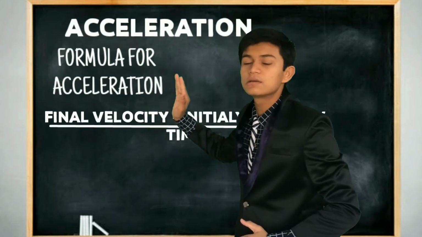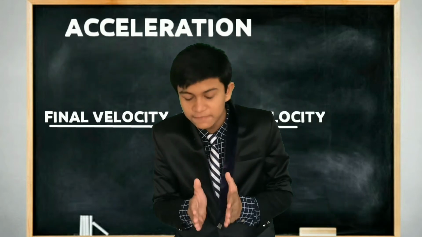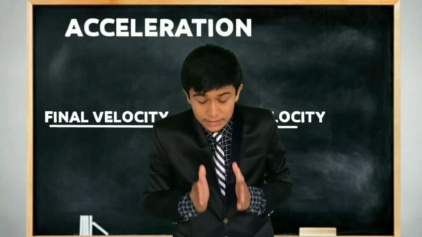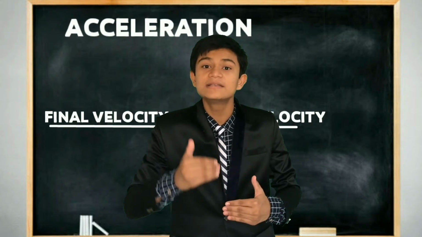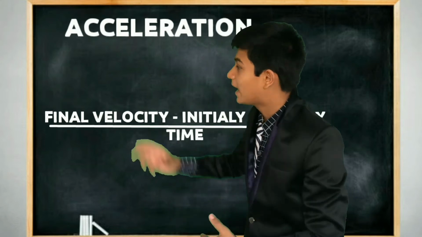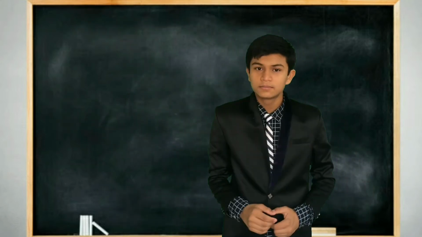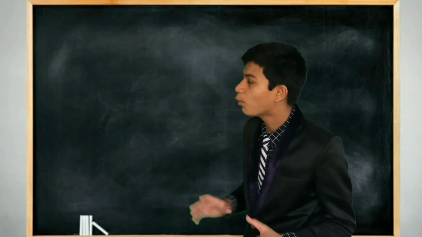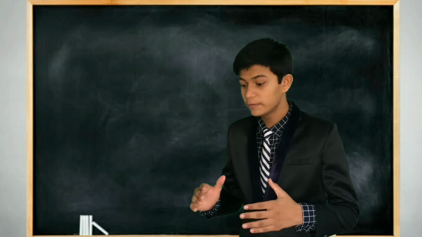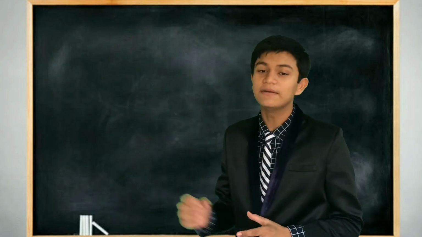So the formula is acceleration is equal to final velocity minus initial velocity. Why final velocity minus initial velocity? Because we have to find the difference, what difference he made to his speed that made his velocity change, divided by time taken. Now let's understand this concept with the help of an example. This will make you more clear about this concept and it's very interesting.